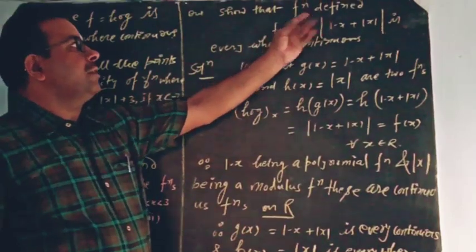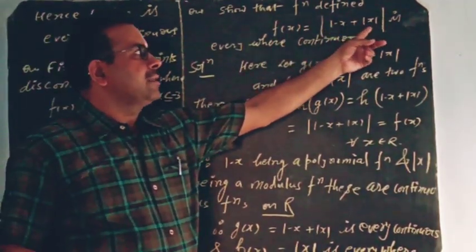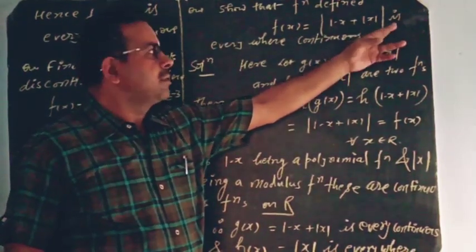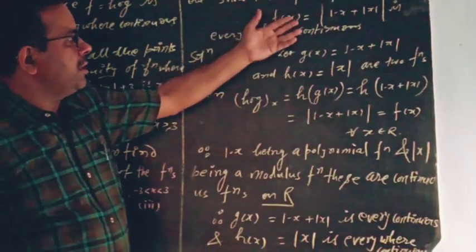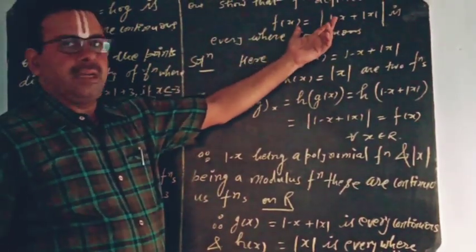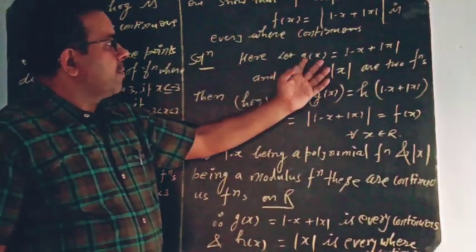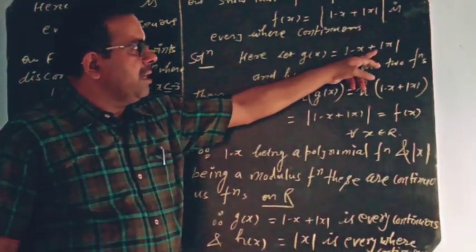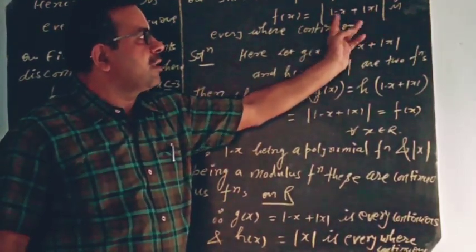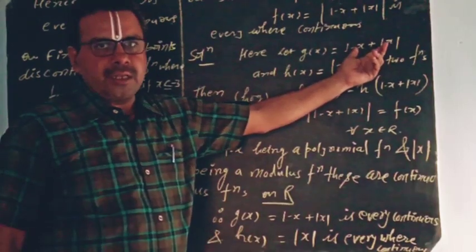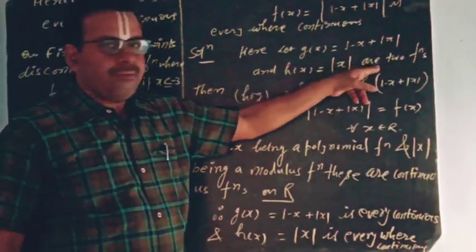So the function defined as f of x is equal to modulus of 1 minus x plus mod of x is everywhere continuous. Here we see that it is the composite of two functions. Solution: let g of x is equal to 1 minus x plus modulus of x, which is inside the modulus; you suppose this as the first function, and the second function h of x is equal to mod of x.